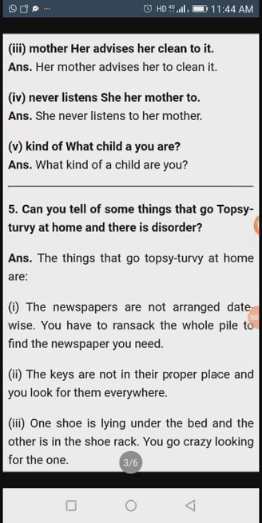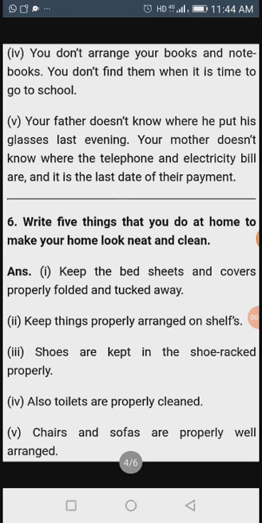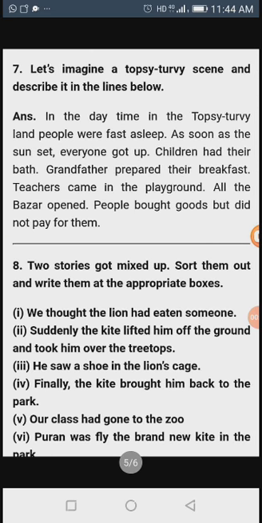In this way we have studied the exercise discussion. We have completed the exercise discussion. Only the last question remained. Yes, the last question, that is, Let's Write. In that, the eighth question is there. Two stories got mixed up. Sort them out and write them in the appropriate boxes. The last question only remains, and now we are going to discuss it.